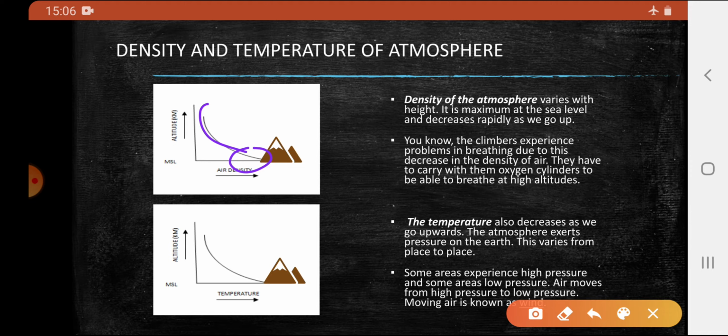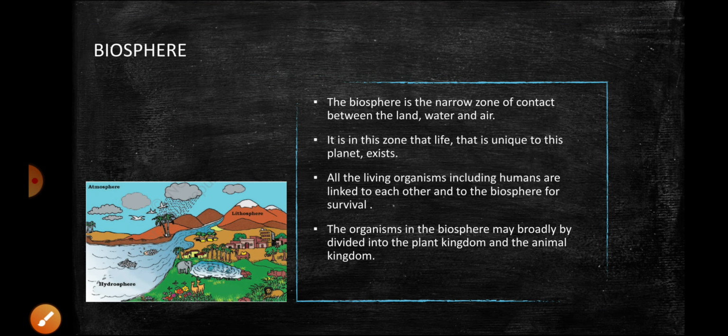The temperature is similar to density of the atmosphere. It also decreases when we go upwards. So some areas experience high pressure, some areas experience low pressure. Air always moves from high pressure to low pressure. Moving air is known as wind.